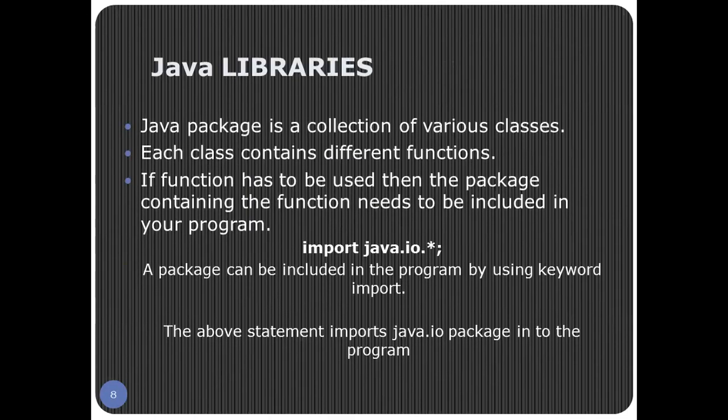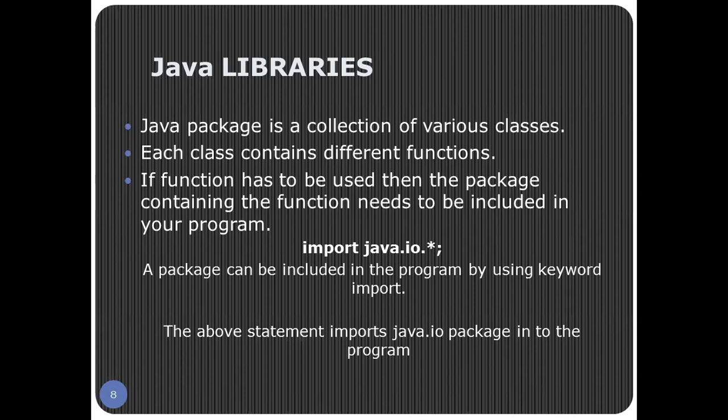Now, Java libraries. A Java library is a collection of various packages. We have many packages in that library. A Java package is a collection of various classes, and each class contains different functions. If a function has to be used, then the package containing the function needs to be included in your program. If I want to use a particular function, then first of all, I have to include the package in which that function is there.